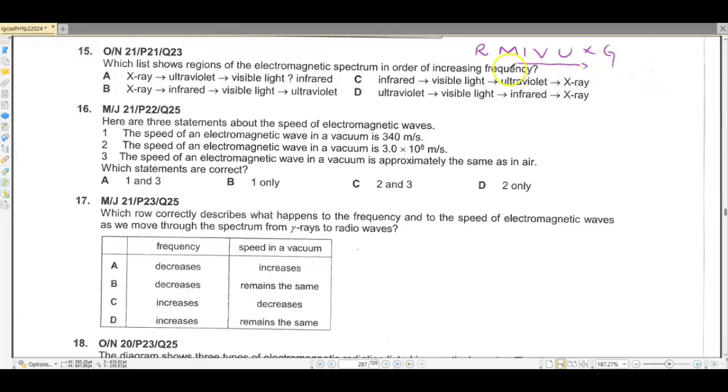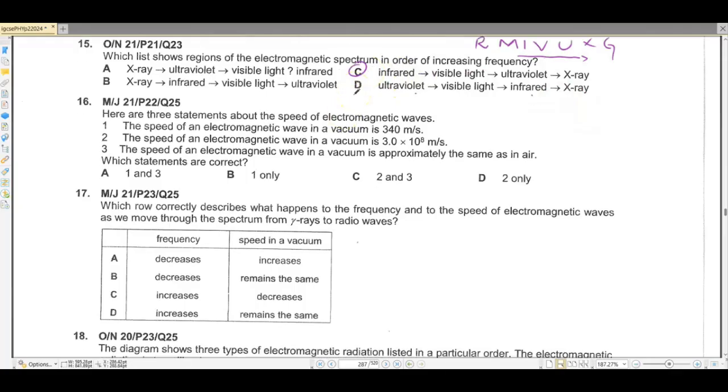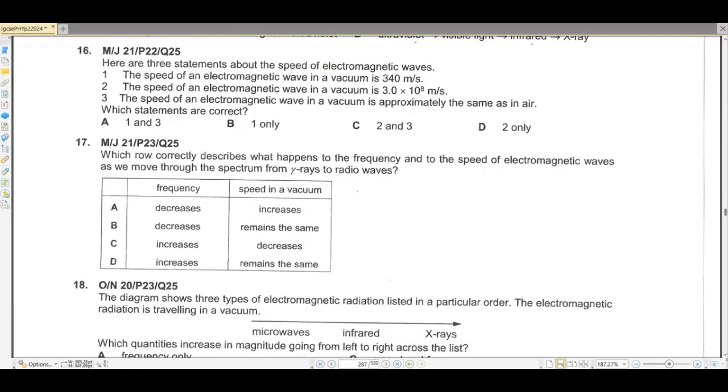ठीक है? तो X-ray is okay. X-ray, ultraviolet, and this is decreasing. This is decreasing as well. Infra, visible, ultraviolet, X-ray. This is increasing frequencies. Ultraviolet, visible, infra, X-ray. This is not the correct order. So C is going to be our correct option.